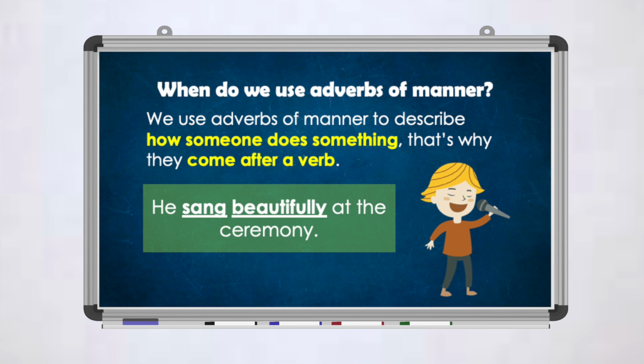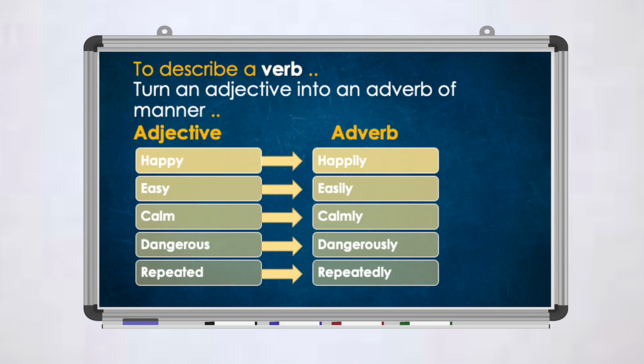So when I want to describe the way he's singing, I said beautifully. I added ly to the word beautiful to make it an adverb because I want to describe a verb. Let's take a look at turning adjectives into adverbs. Happy is an adjective. If I want to turn it into an adverb, I will add an ly at the end, so it will become happily.